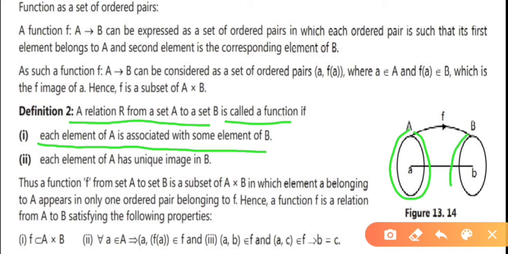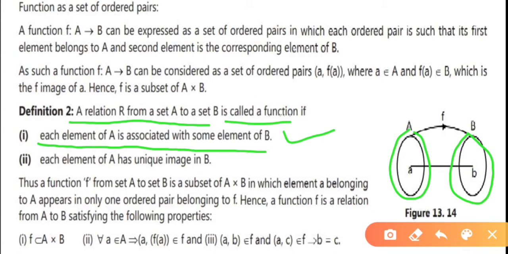Some element of B. The condition is every element has an image. Every element has an image in set B, right? Each element of A is associated with some element of B.